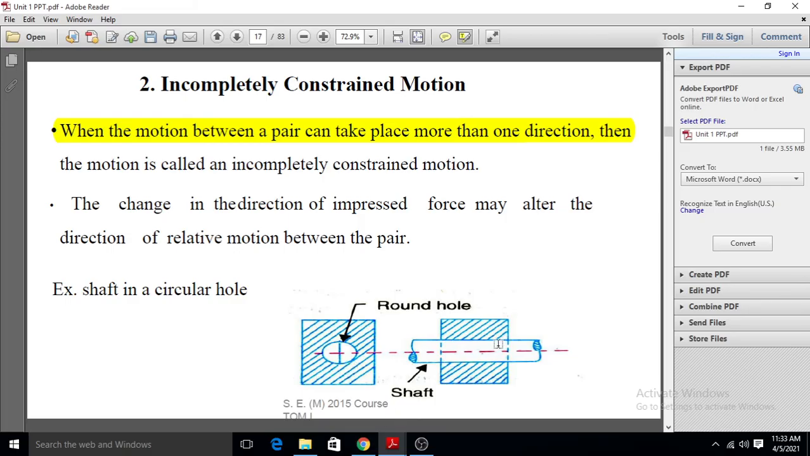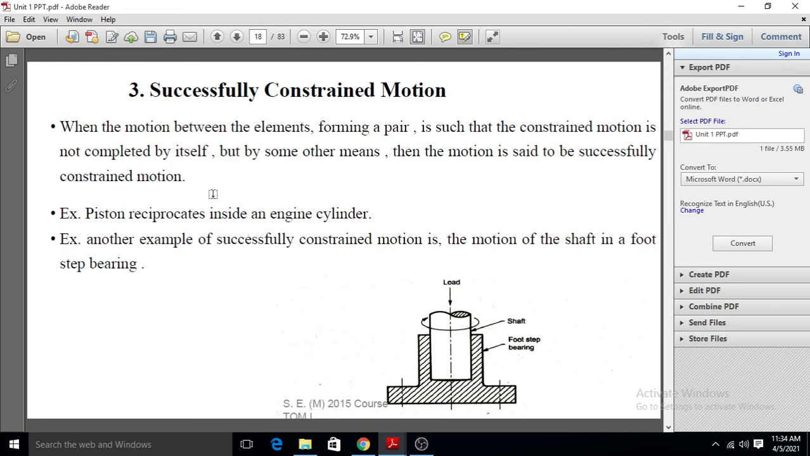It can move or it can be inserted in this hole, and this round shaft can slide along its length. Also it can rotate about its axis. Okay, this shaft can rotate about its axis, which means there are two types of motion: one is sliding motion and one is rotary motion. Such a type of motion is called incompletely constrained motion. Okay, so the third one is successfully constrained motion.